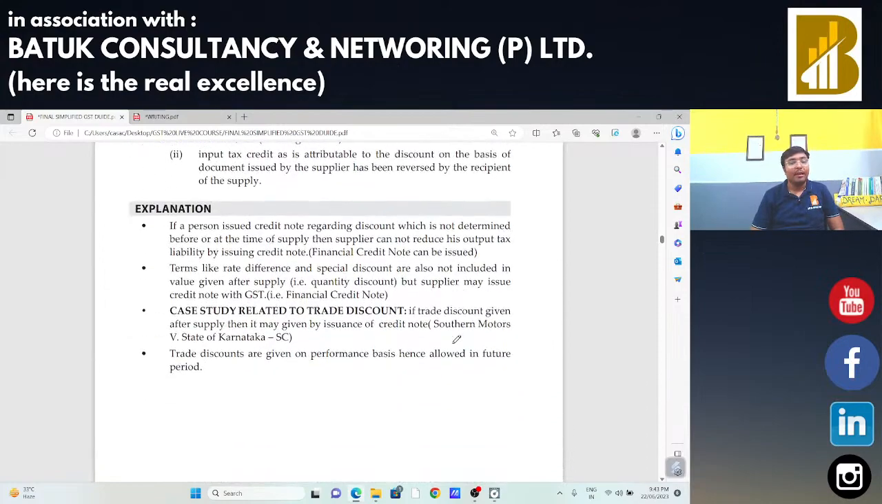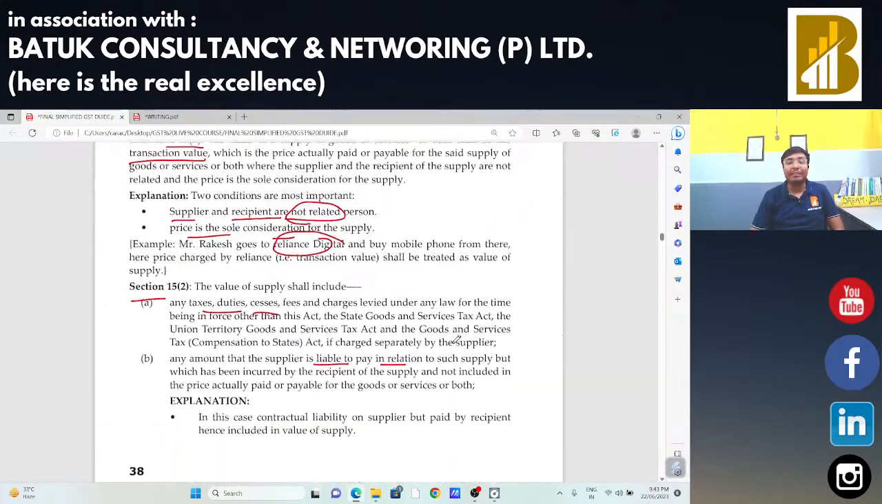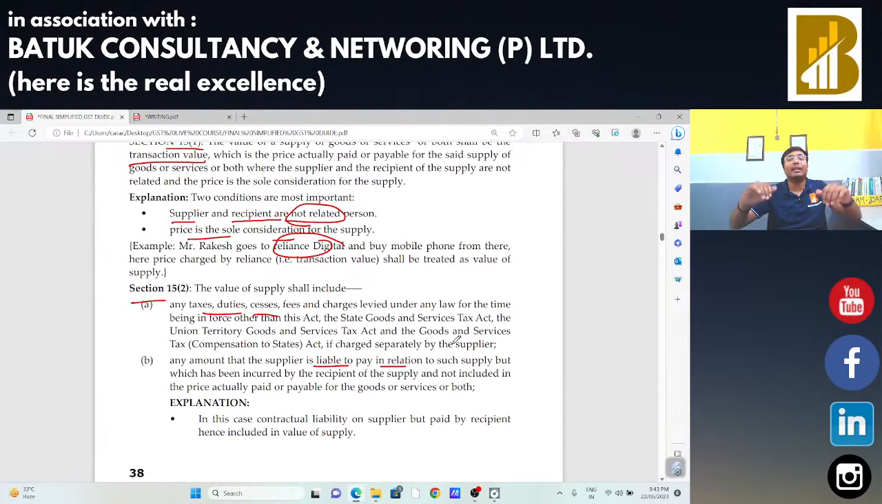So the discount part will remain pending. We are going to discuss the discount part in tomorrow's session. For today I am going to sign off.